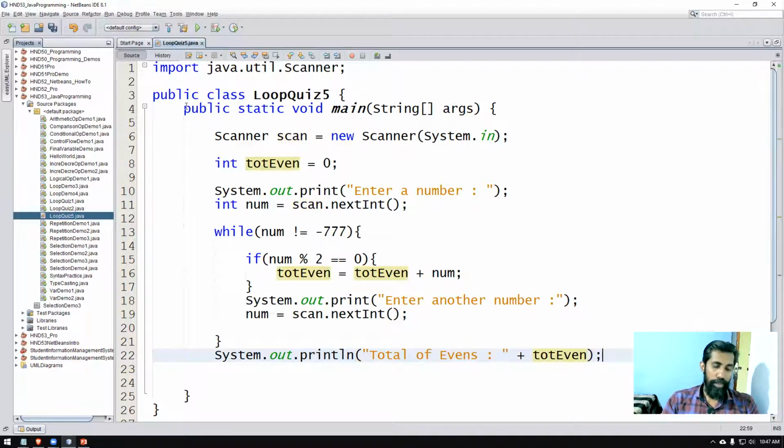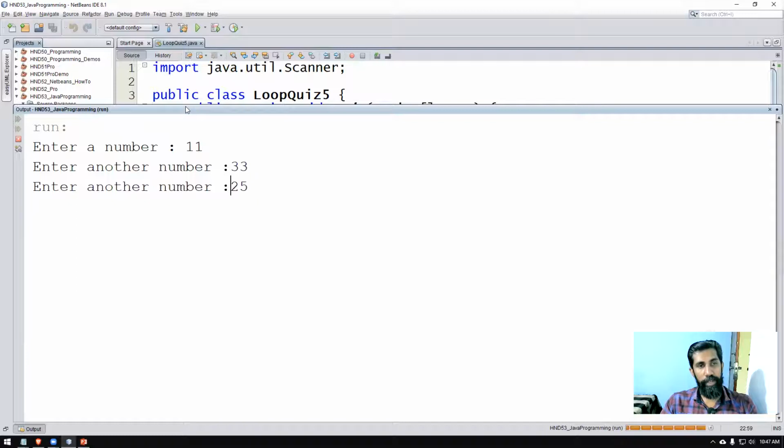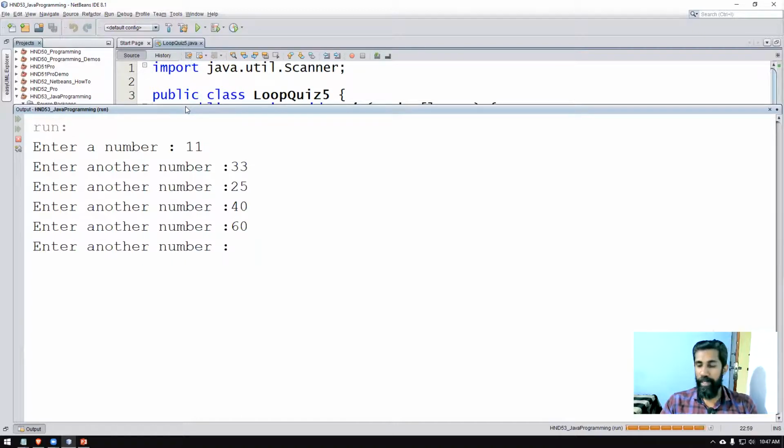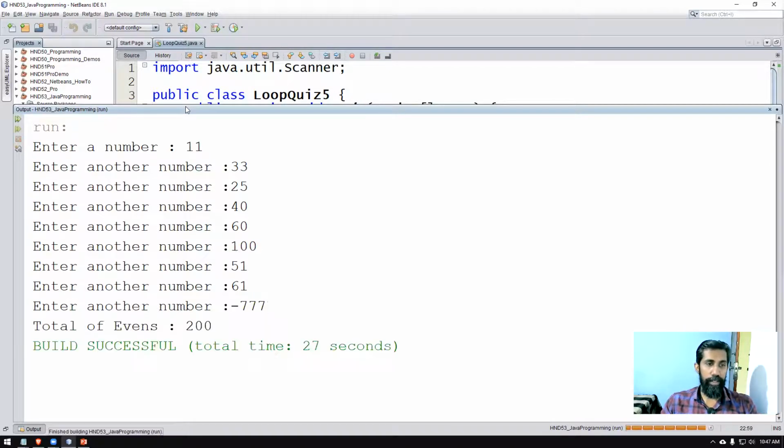Okay, so shift F6. It's asking enter a number. We will type 11, which is not going to be considered. 13, no. 25, no. 40, yes. 60, yes. Now the total is 100. 100, now the total is 200. 51, no. 61, no. -777, answer is 200. Hope you understand this.